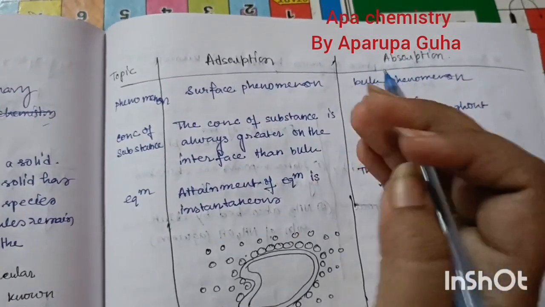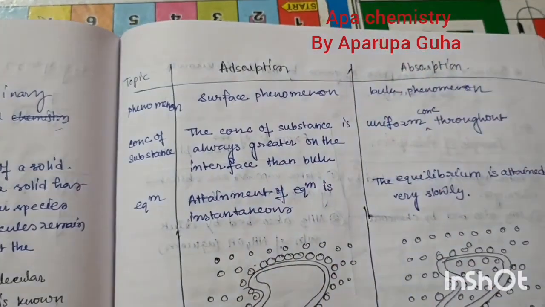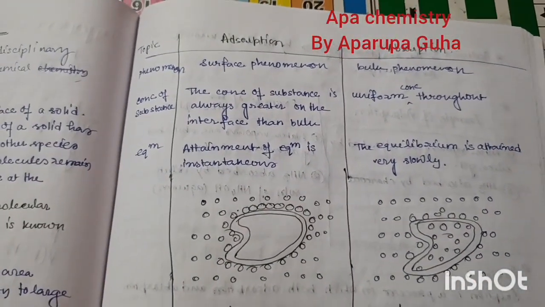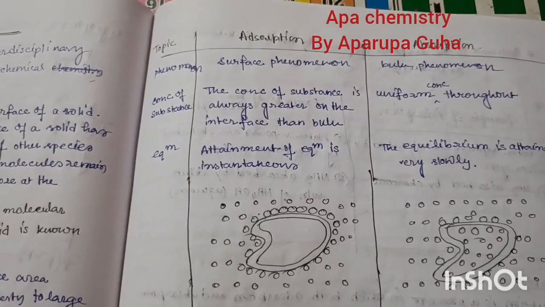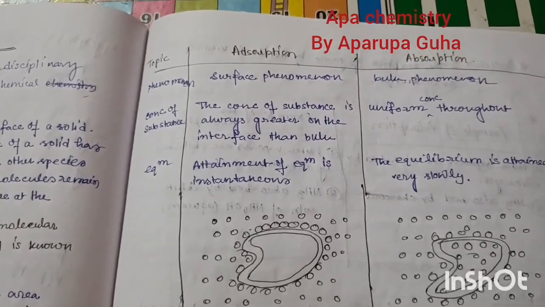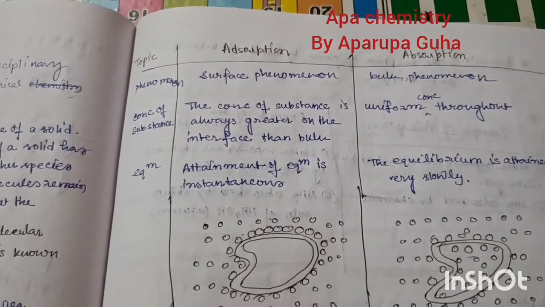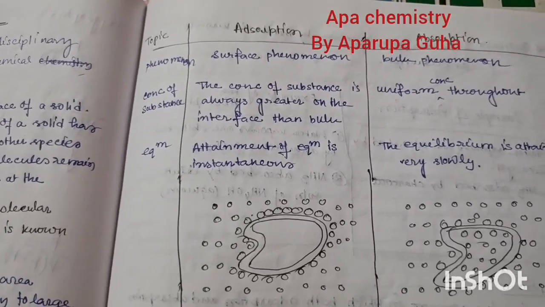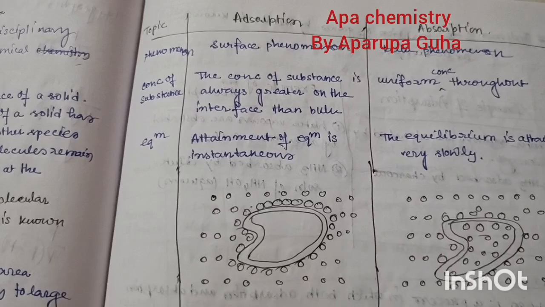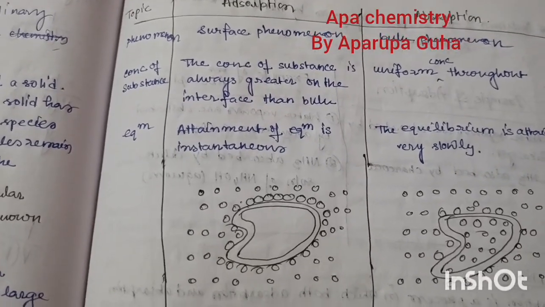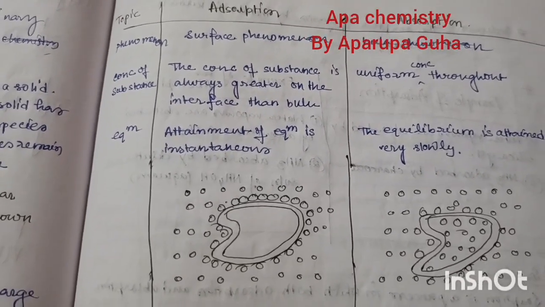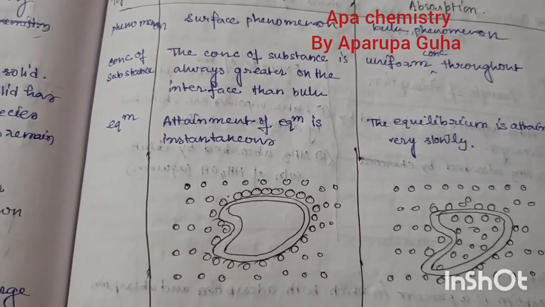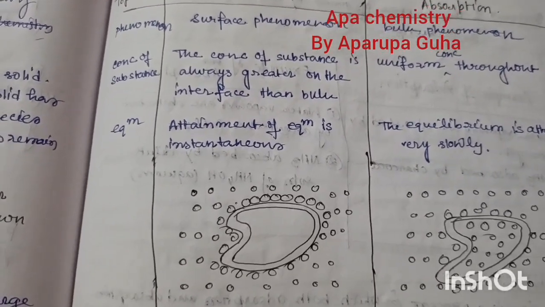Okay, but sometimes there is a matching question, suppose adsorption is there, surface phenomenon, absorption is there, bulk phenomenon. So you have to match in the way that adsorption goes to surface phenomenon and absorption goes to bulk phenomenon. Absorption is both surface and bulk phenomena, both are right. But if there is such a question, writing bulk phenomenon is more correct, because this is the only differentiating factor of absorption from adsorption.